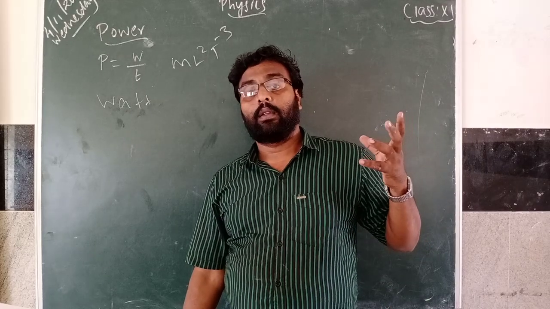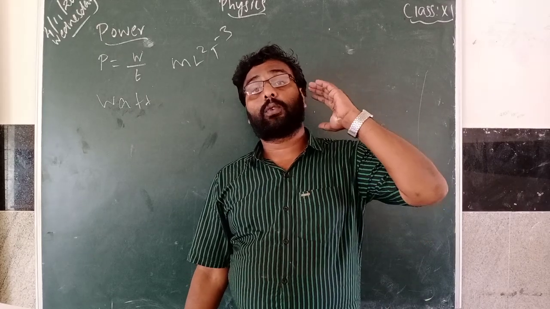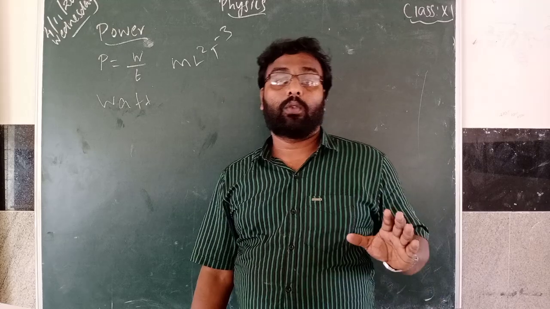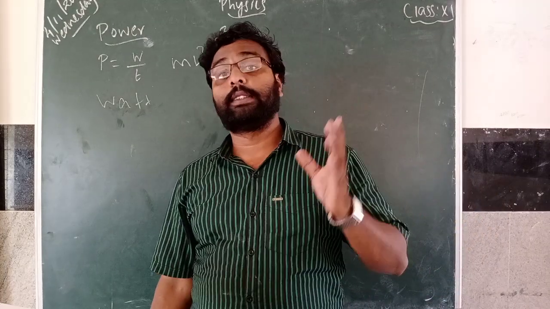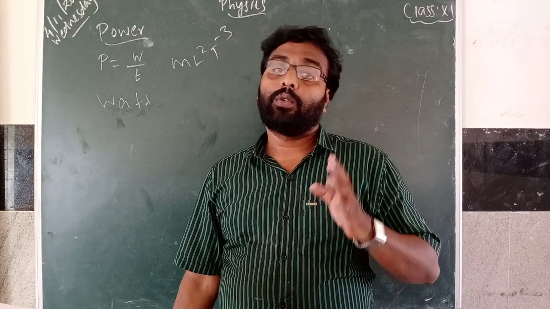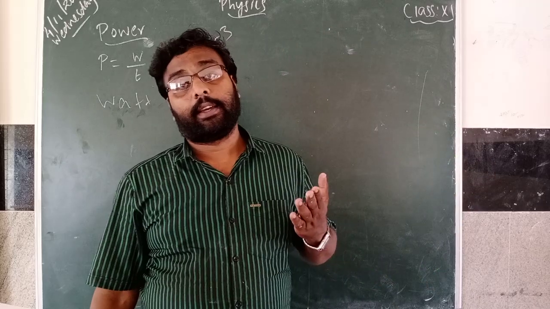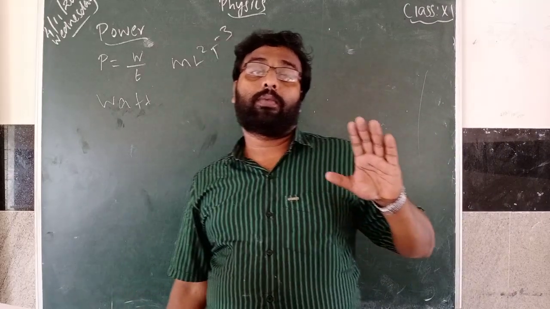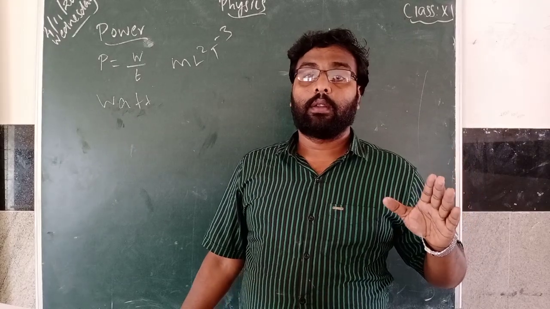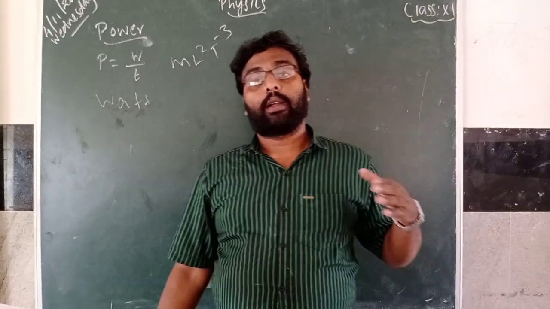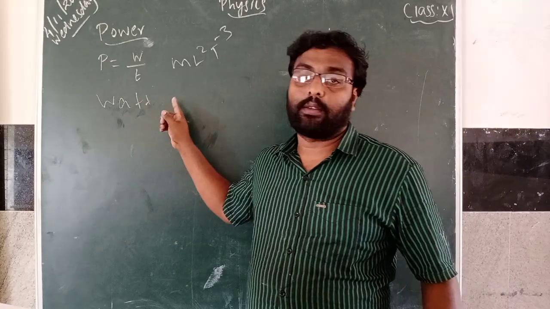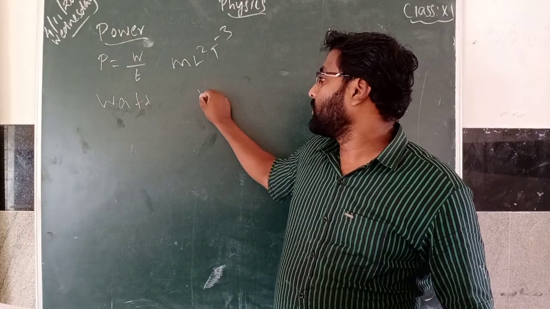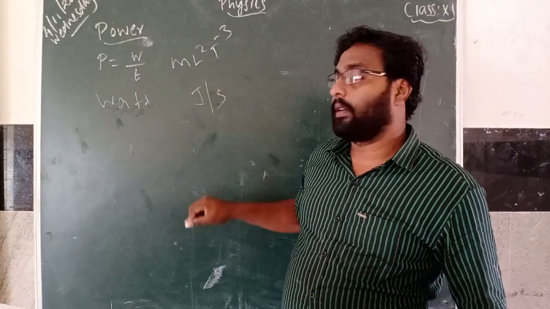Watt means, Sir James Watt is the first person who invented the steam engine. So in honor of James Watt, the unit of power is given as watt, or you can use joule per second.